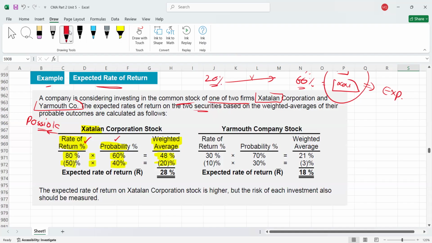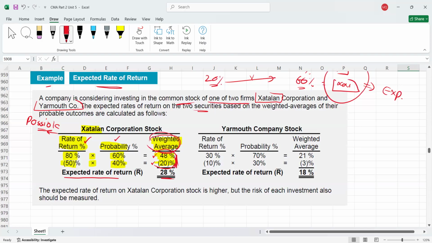Now guys, what will you do? If you make the summation, here I cannot simply sum because one is a positive value and the second is a negative value. So I have to net off. 48 is positive, 20 is negative, so the remaining figure is 28%. So this 28% is called the expected rate of return. And you can see this is the summation of weighted average values.